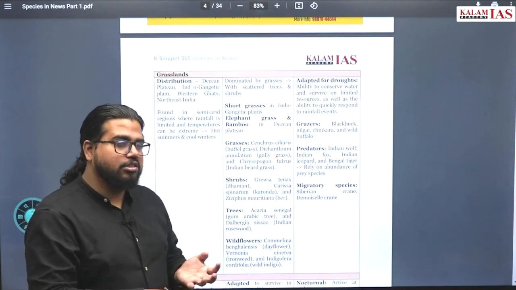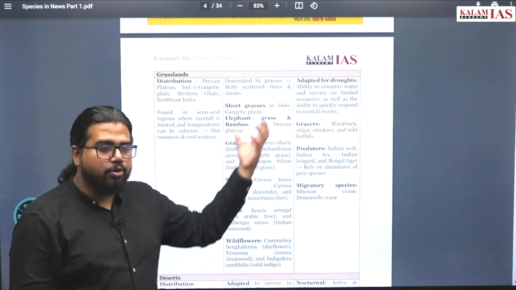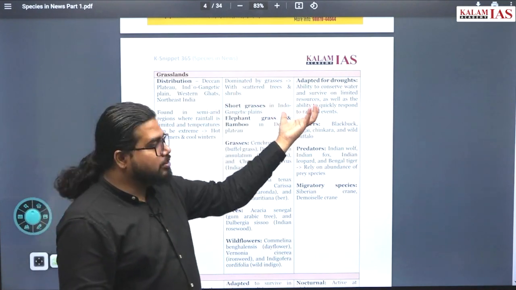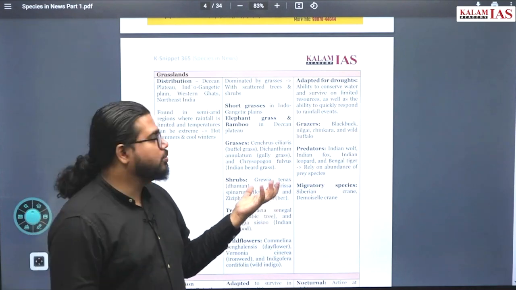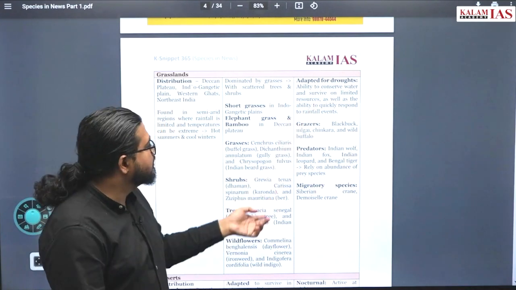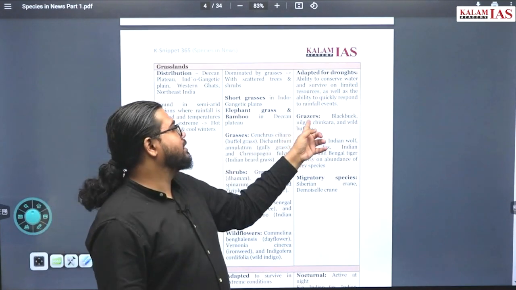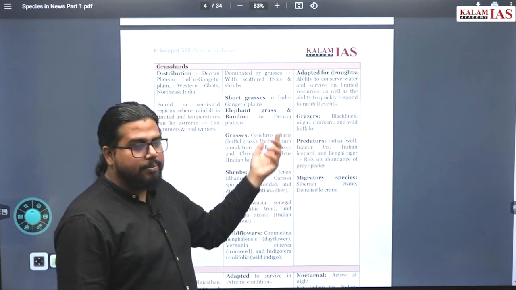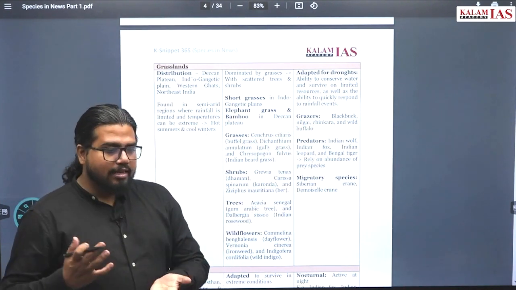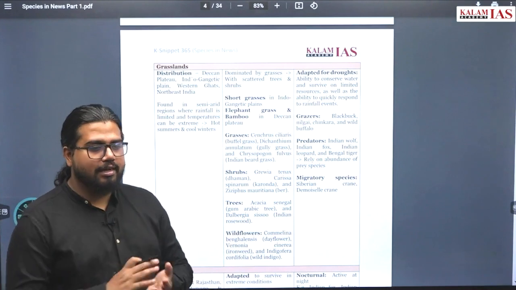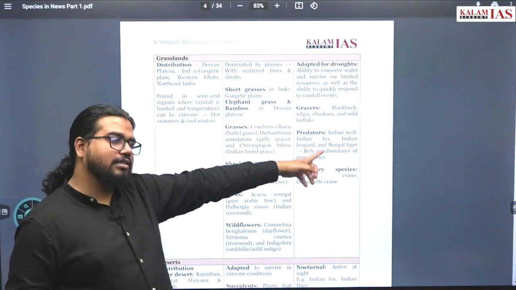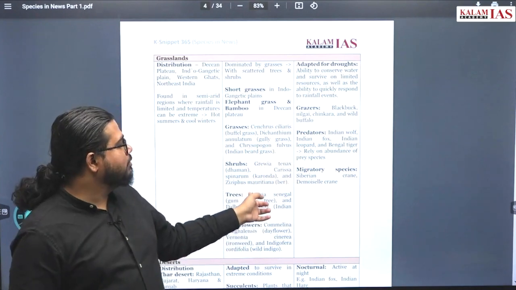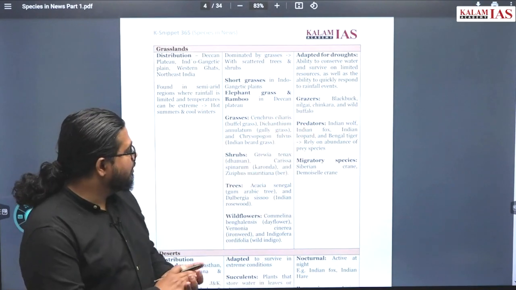Now in the desert ecosystem you see even deeper roots than this, because the water table will be very low, and the plant has to take water and other nutrients from there. Grazers like blackbuck, nilgai, chinkara will be very high in these grasslands because grasses are their food and this is available in abundance. If grazers are there, predators will also be there, wolf, leopard and all.